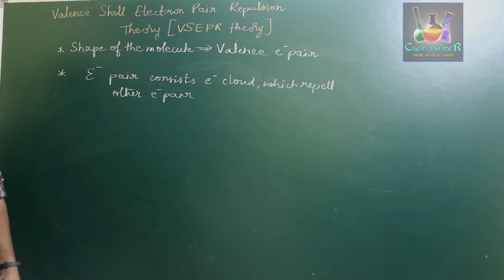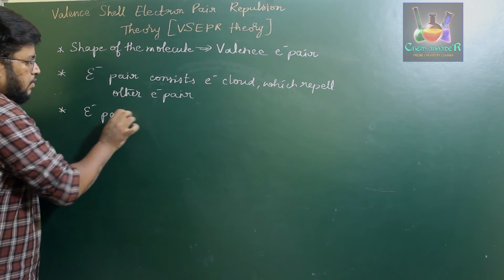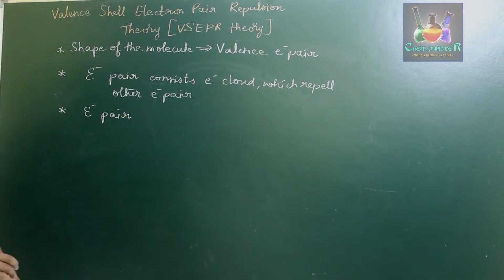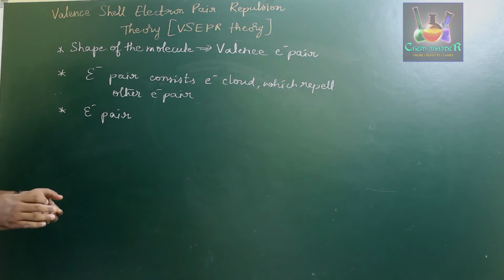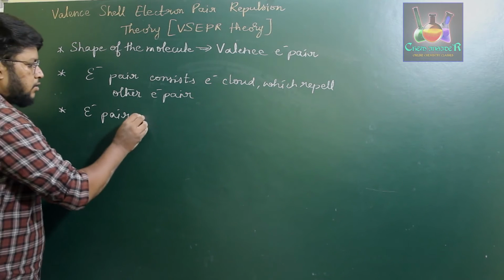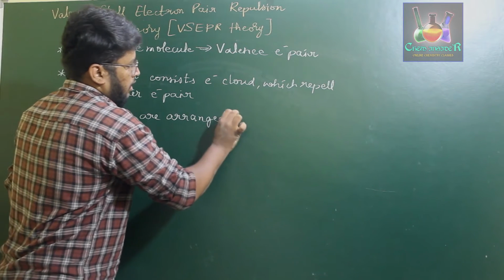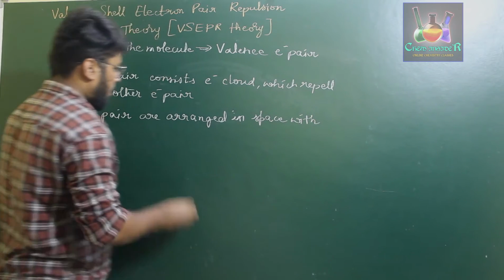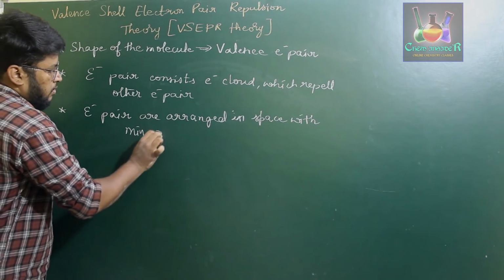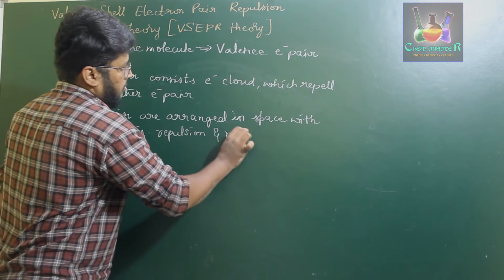in their particular space diagram. These electron pairs arrange themselves in such a manner that they are present at a maximum distance. They are present at the maximum distance with minimum repulsion. So the electron pairs are arranged in space with minimum repulsion and maximum distance.